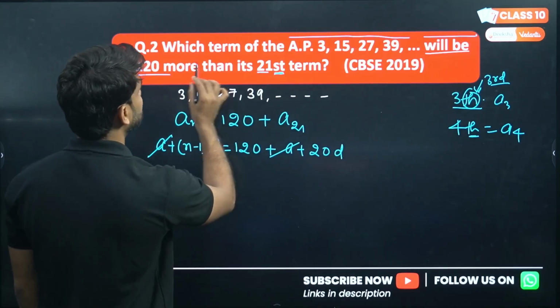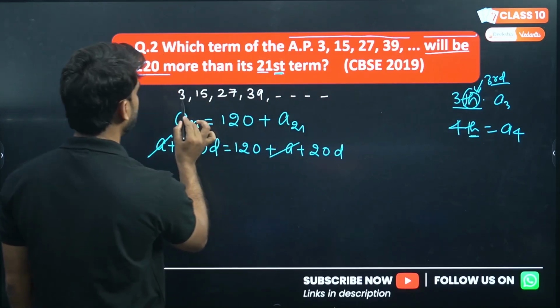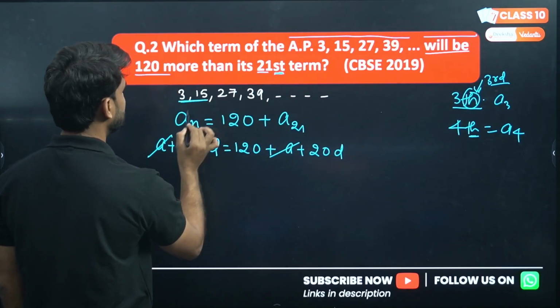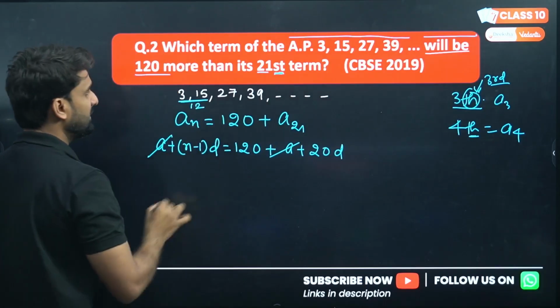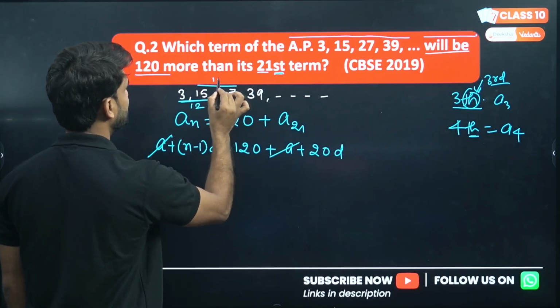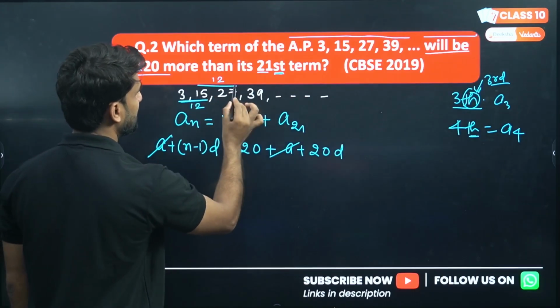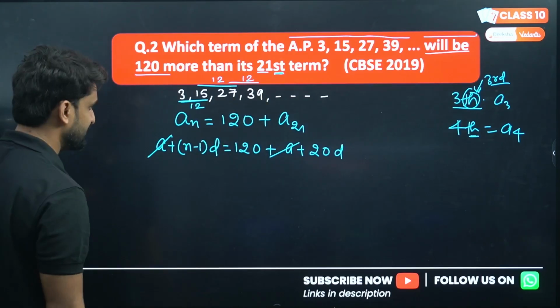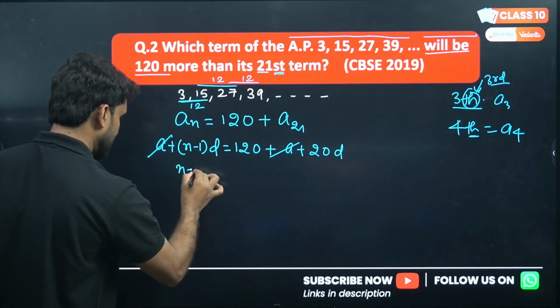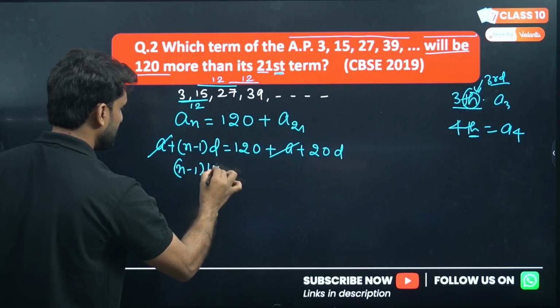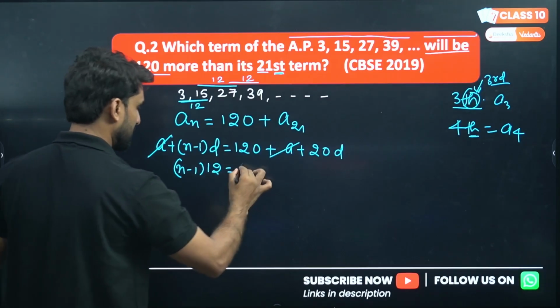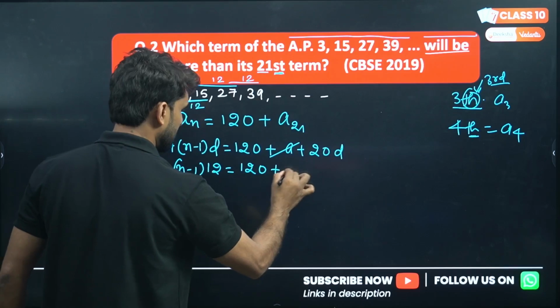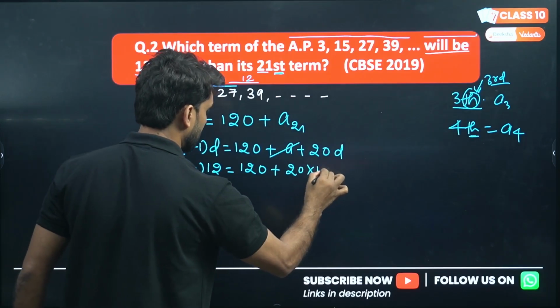So what is d here? In this AP 3, 15, 27, 39, the difference is 12. 15 minus 3 is 12, 27 minus 15 is 12, 39 minus 27 is 12. So the common difference is 12 here. So n minus 1, and I'm putting here d as 12. So 120 plus 20 into 12.